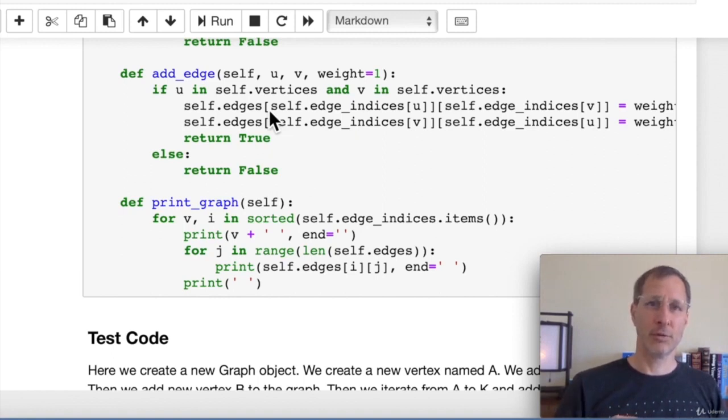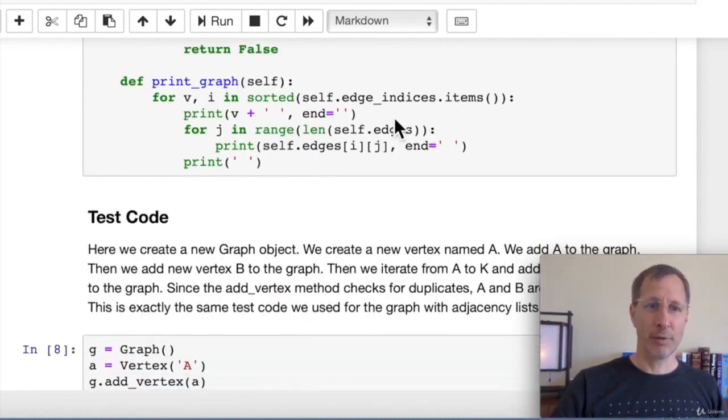So edges is a two-dimensional list, so we need two different indices to access a specific position in the matrix. So we have a u and a v, and then we have a v and a u. So we want to flip both of those, those two positions in this table, set equal to weight, whatever weight you passed in, or 1 if this is the default. And lastly, when we print a graph, well, you'll see how it prints out down below. But we're starting out by printing the name of the vertex, and then we're going to print out the row of 1s and 0s for that vertex.